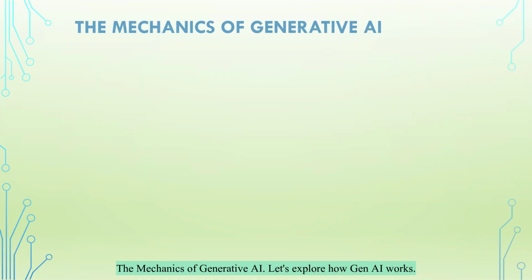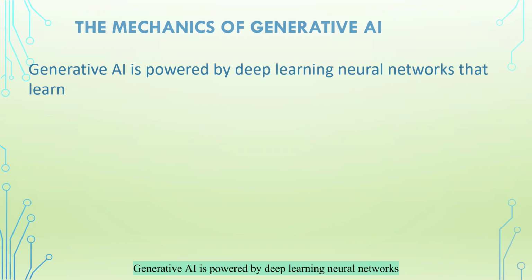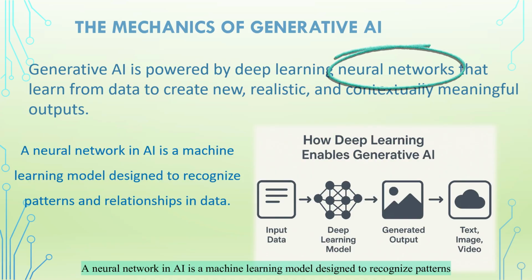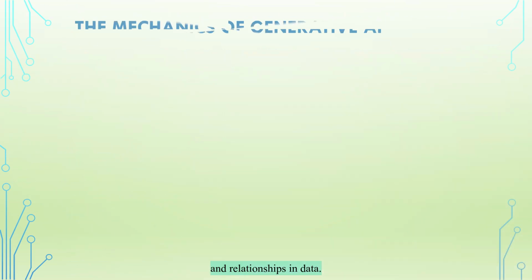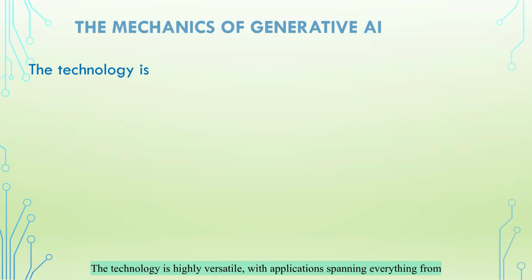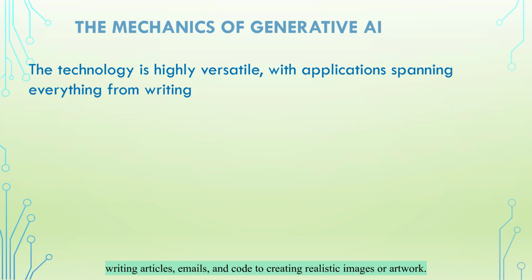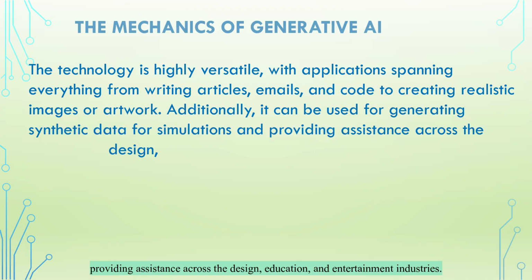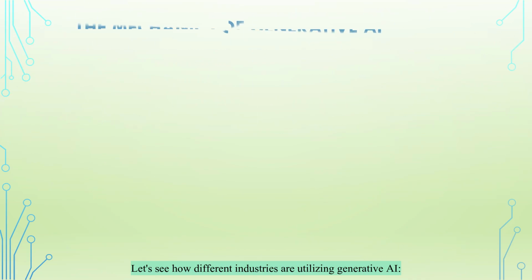The mechanics of generative AI. Let's explore how Gen AI works. Generative AI is powered by deep learning neural networks that learn from data to create new, realistic, and contextually meaningful outputs. A neural network in AI is a machine learning model designed to recognize patterns and relationships in data. The technology is highly versatile, with applications spanning everything from writing articles, emails, and code to creating realistic images or artwork. Additionally, it can be used for generating synthetic data for simulations and providing assistance across the design, education, and entertainment industries.